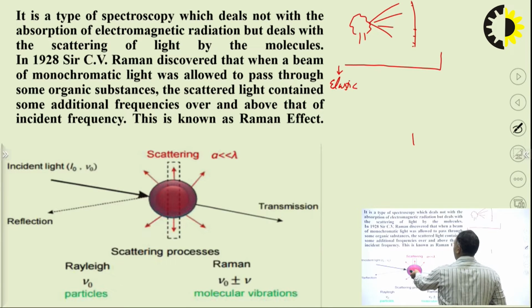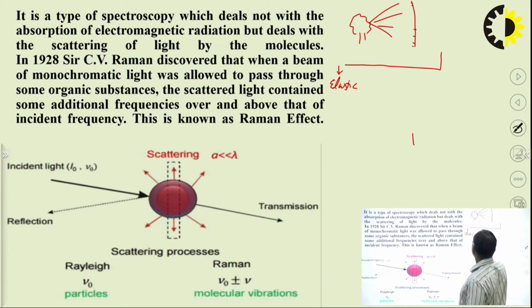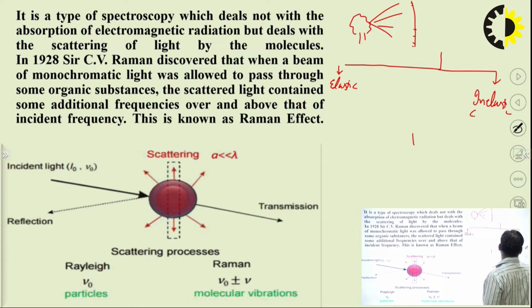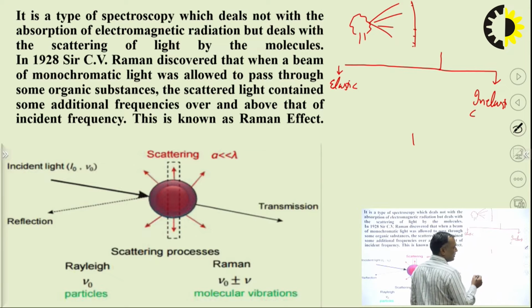When incident light interacts with a molecule or charged particle, it gets scattered. So this collision can be divided into elastic collision and inelastic collision. So what is inelastic collision?